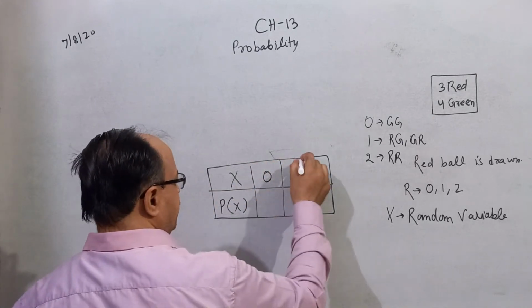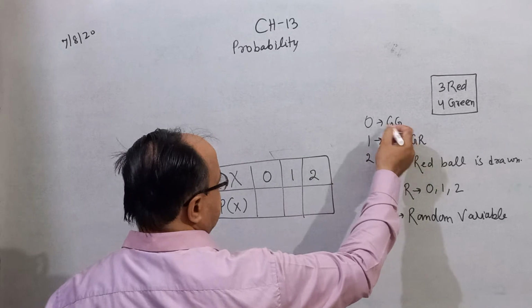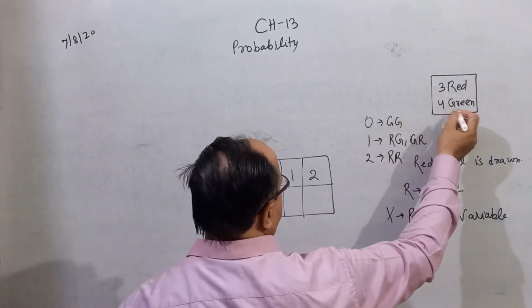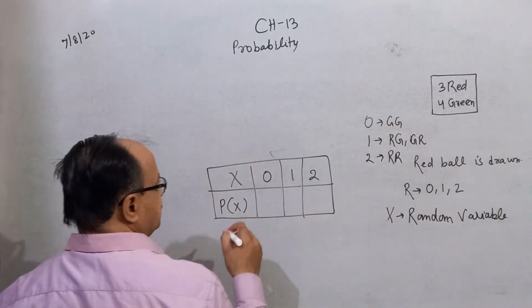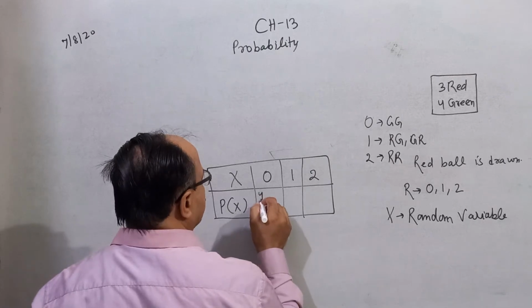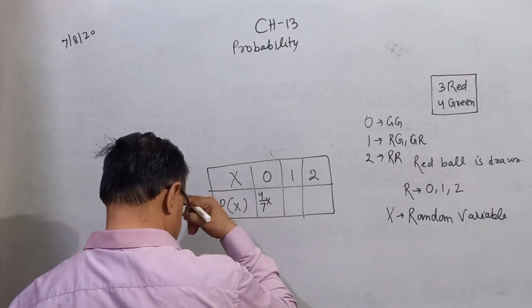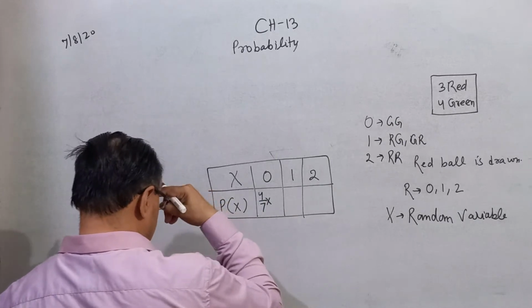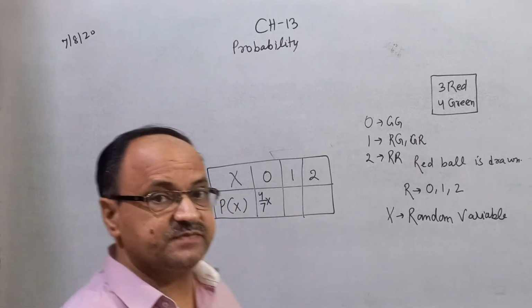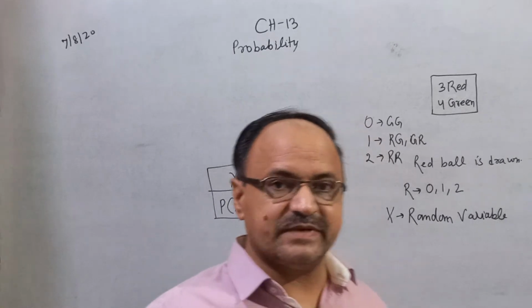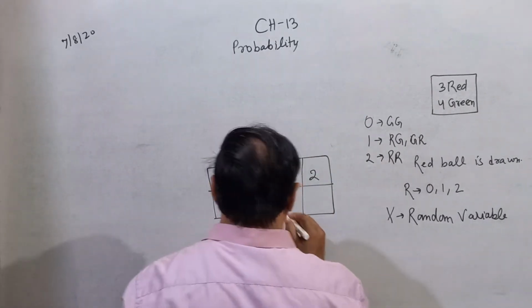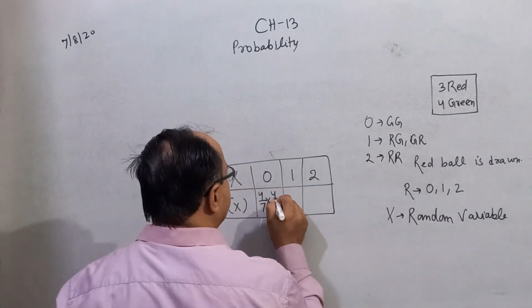You know that the probability of 0, it means both are green balls, is 4 by 7, and there are 2 balls, and it is the case of with replacement. Then you can say 4 by 7 into 4 by 7.